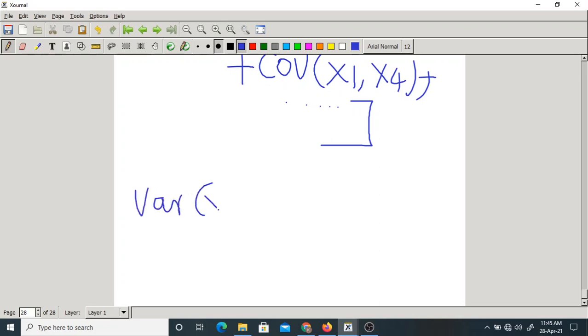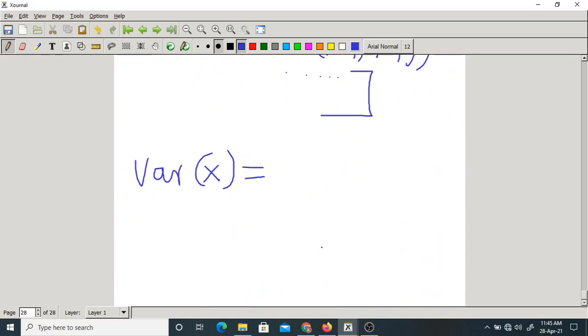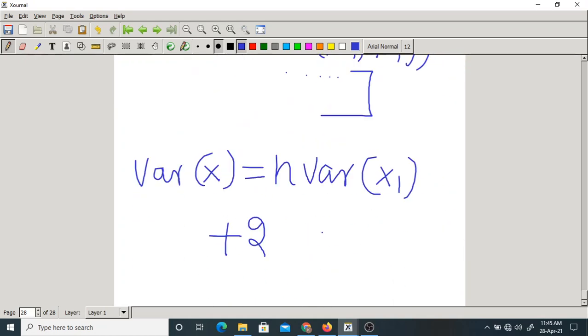Finally, the variance of x equal to variance of x1 plus variance of x2, up to xn, all are same, so n into variance of x1, plus 2 into NC2 covariances, all are same. Then it becomes NC2 into covariance of x1 comma x2.